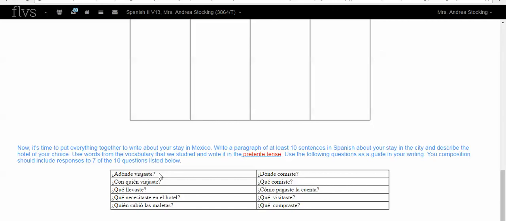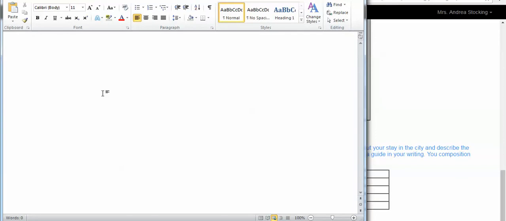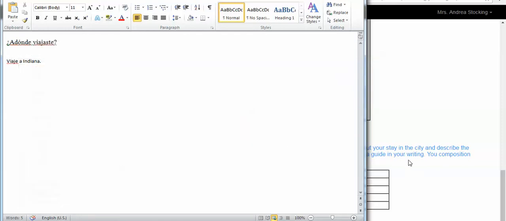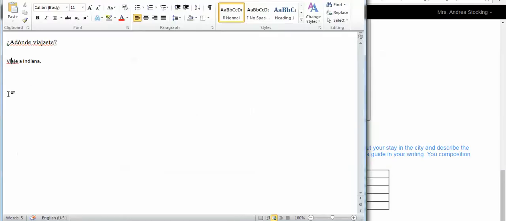So right here it says, ¿A dónde viajaste? Well, I just answered that one in 3.04. So the question is, ¿A dónde viajaste? I'm going to say, viajé a Indiana. I was hoping that it would give me my accent mark. It's not going to give me my accent mark. I have them saved, but I can also copy and paste it right here from this E.